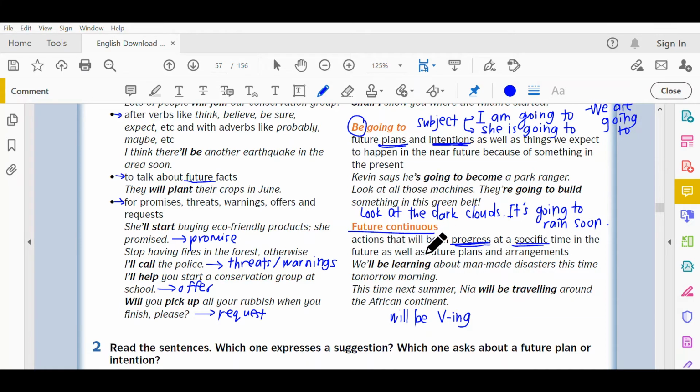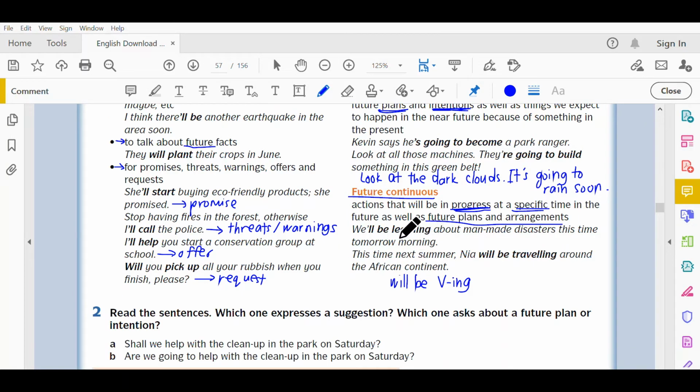Contoh, kita habiskan dulu actions that will be in progress at a specific time in the future as well as future plans and arrangements. Okay, termasuk juga future plans and arrangement. Contoh, we'll be learning about man-made disasters this time tomorrow morning.